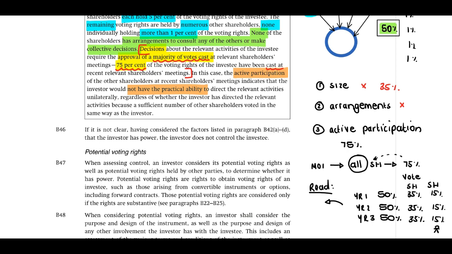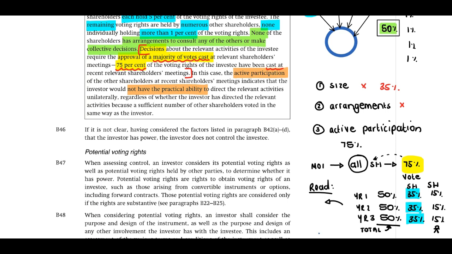Okay, you with me? Therefore 50% of the total 100% has to be present, and of this 50%, 75% of every shareholder present should vote. And each year, the 35% shareholder is one entity.